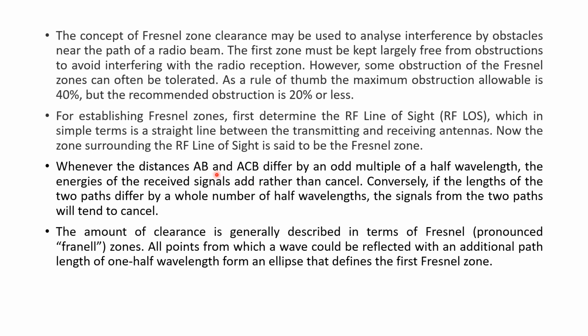So indirectly it is traveling, and if the distances differ by an odd multiple of half wavelength, then the energy is going to add, whereas if they differ by a whole number of half wavelengths, the energy will cancel. This is just according to the law of interference, which is stated here in this particular sentence. Now what we have to understand is that once we have fabricated the path loss value, we have to ensure that it is not going to vary. So we have to keep at least our first Fresnel zone free of all obstructions.